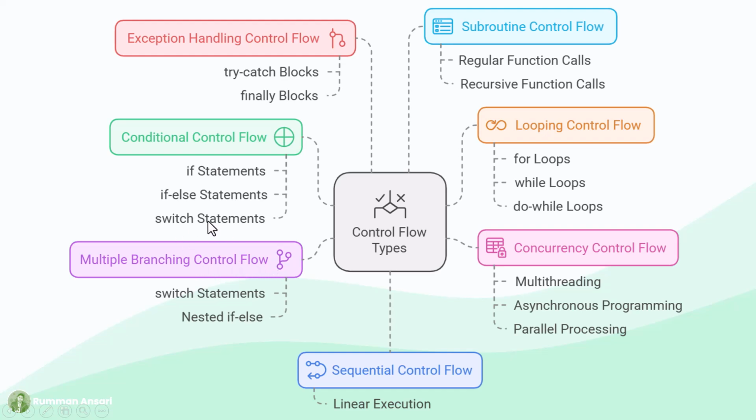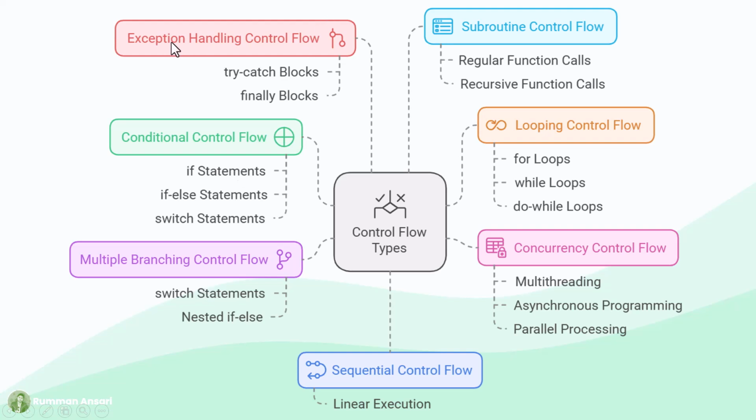Switch case is also a conditional control flow as well as a multi-branching control flow, because switch case has multiple branches. Multi-branching manages several branching options, often using the switch statement for different types of data or different operations. You can also use nested if else for multi-branching.